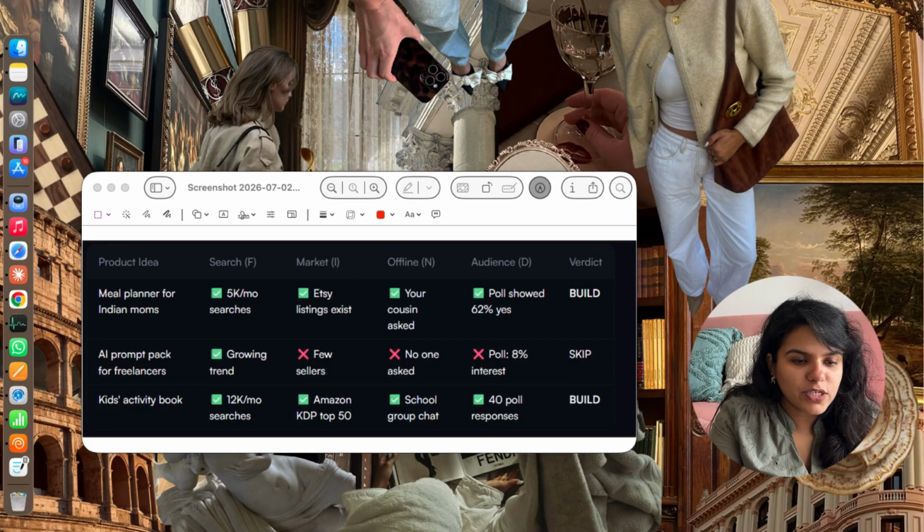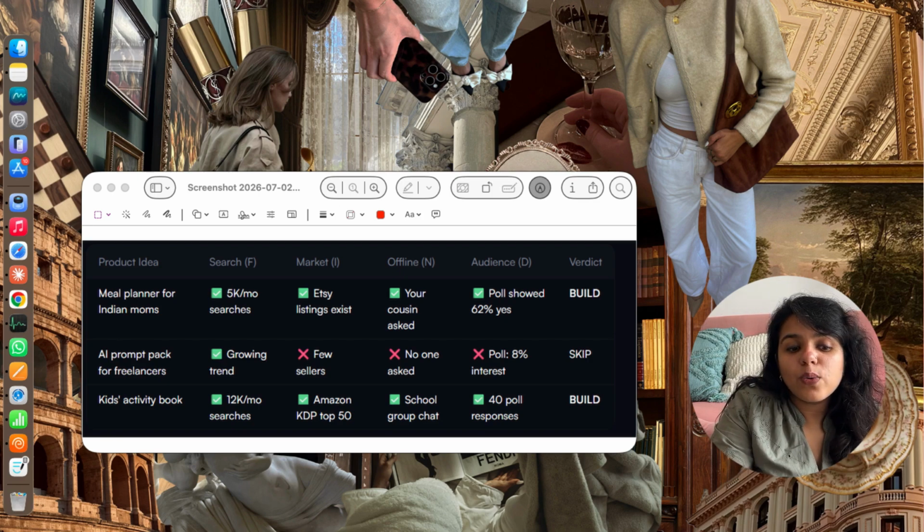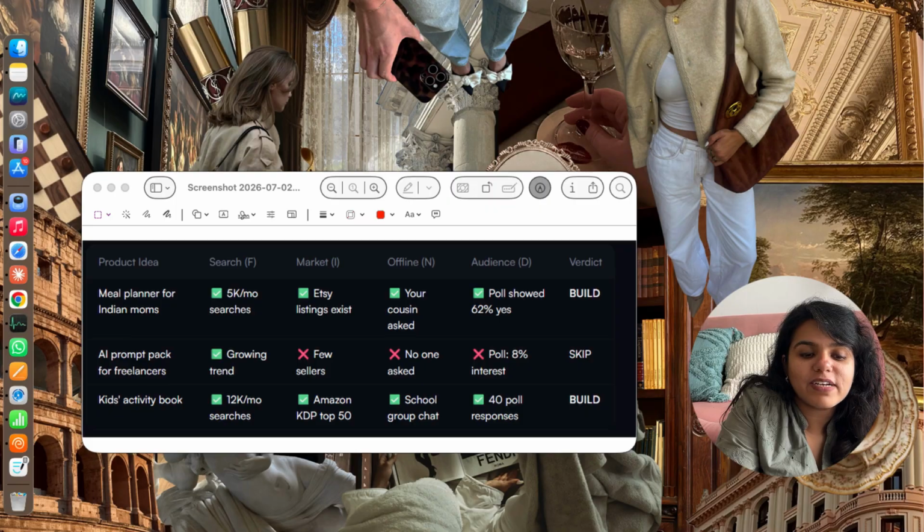Like in this example that you see on the screen, there is meal planner for Indian moms, AI prompt pack for freelancers, and kids activity book. Let's say these are the different 3 things, and I applied the FIND framework on all 3 of them. So now how do I decide as to what to build or skip? If I have at least 3 greens, minimum 3 greens. If I have 4, awesome, but if I have at least 3 greens, then I can choose to build it if I want. But if it is lower than that, like in this case, I will skip it.